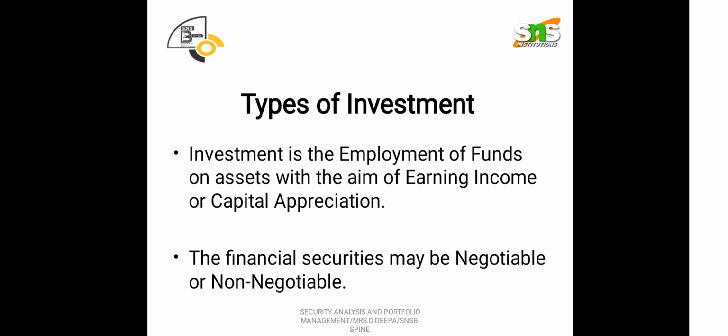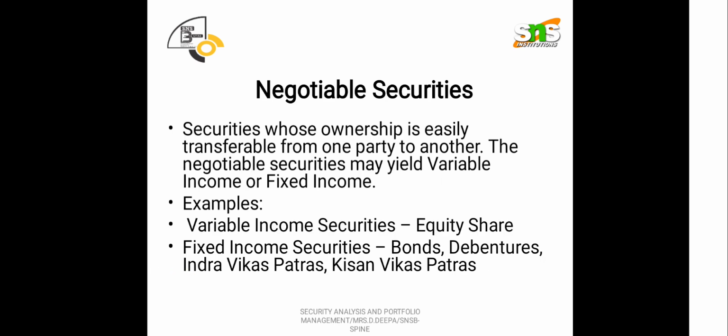So, what are the different types? See, financial securities are basically classified into two types. One is negotiable, another one is non-negotiable. So, let us discuss what negotiable securities are. A security is basically a certificate, and that certificate has a monetary value, where it can be traded from one party to another party. So it is a certificate, it has some monetary value, and it is a traded document.